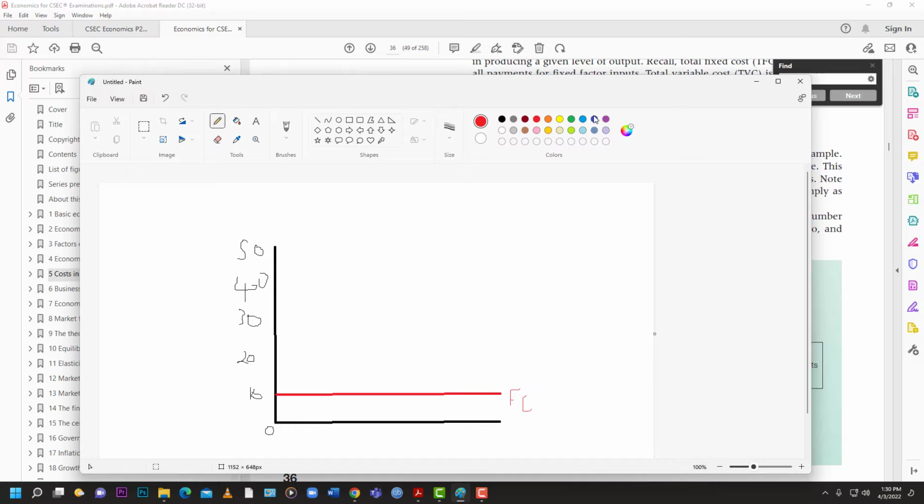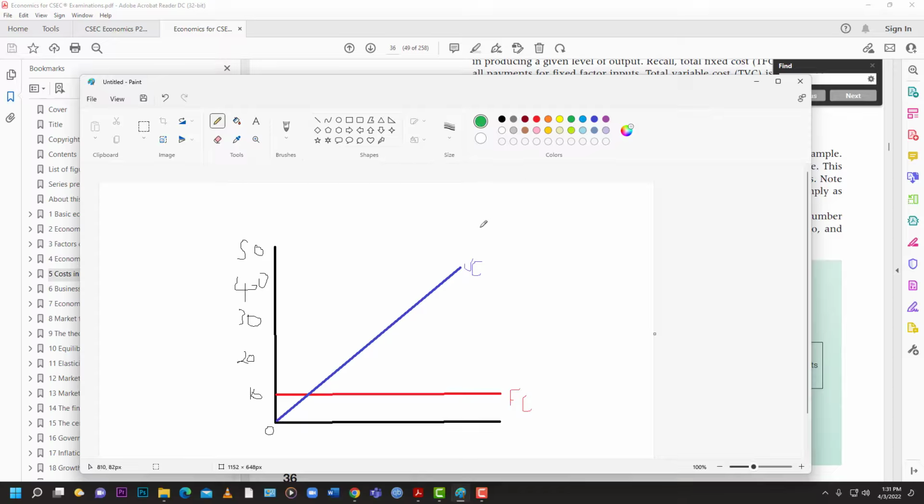Let's look at our variable cost. They said 50. So we're gonna start here at the origin, and we are looking to go basically straight up. That'll be our variable cost. So let's label that total variable cost.